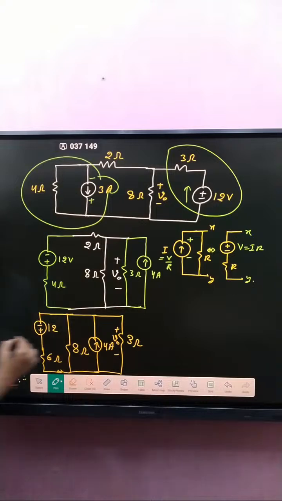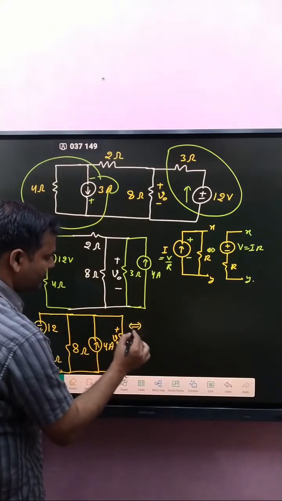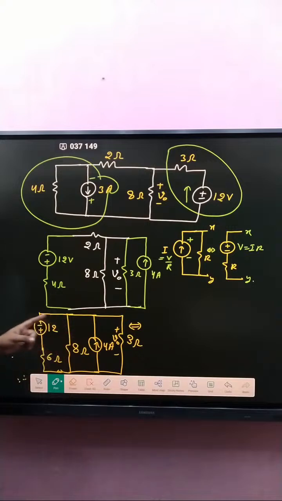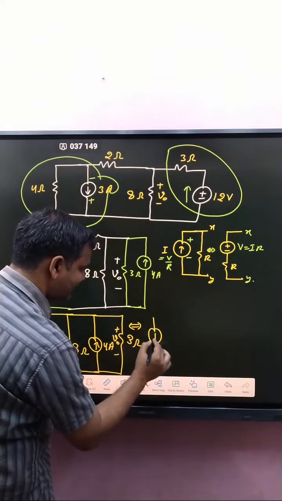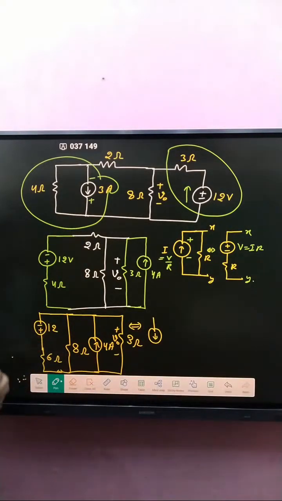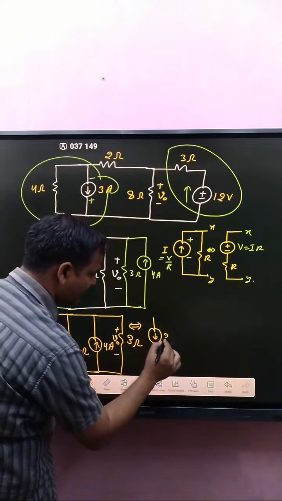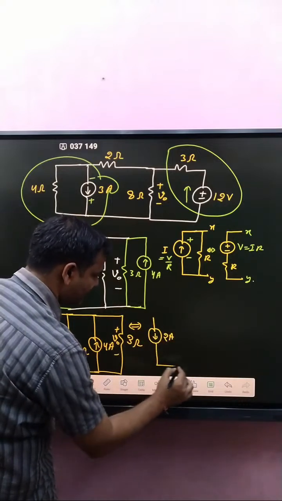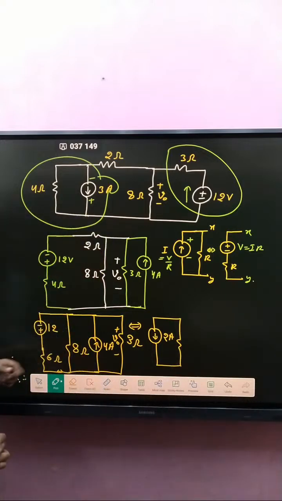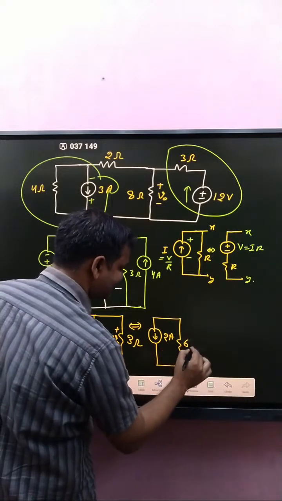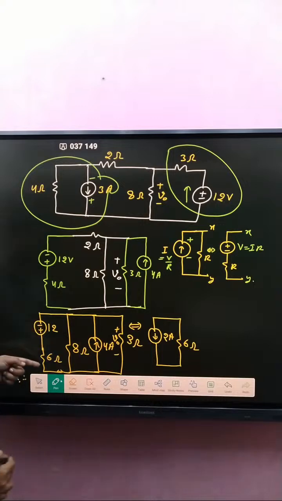After that, look here, if this one is again converted into a current source, that is how much? Current 12 divided by 6, that is 2 ampere. And what about resistance? That is 6 ohm. Clear or not? If this one is this, that is the voltage source, and that is the resistance.